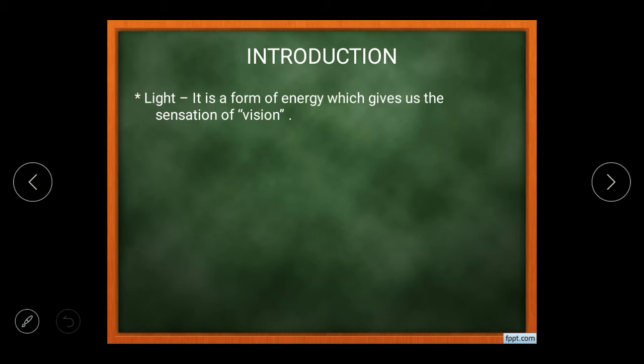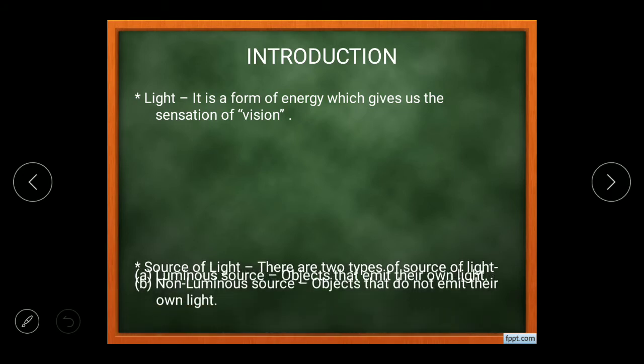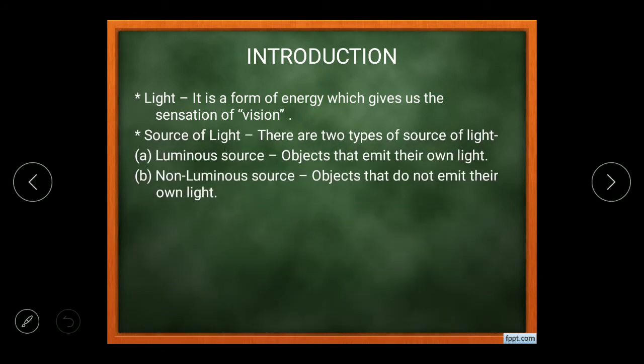Another thing, there are two different kinds of source of light. The first one is luminous source. Luminous source means the objects that can emit their own light. ऐसे ऑब्जेक्ट जो खुद की लाइट एमिट करते हैं उनको ल्यूमिनस सोर्स कहा जाता है. Whereas non-luminous sources are those sources that do not emit their own light. ऐसे sources जो अपनी light emit नहीं करते और दूसरे के कारण हमको दिखाई देते हैं, ऐसे sources non-luminous source कहलाते हैं.